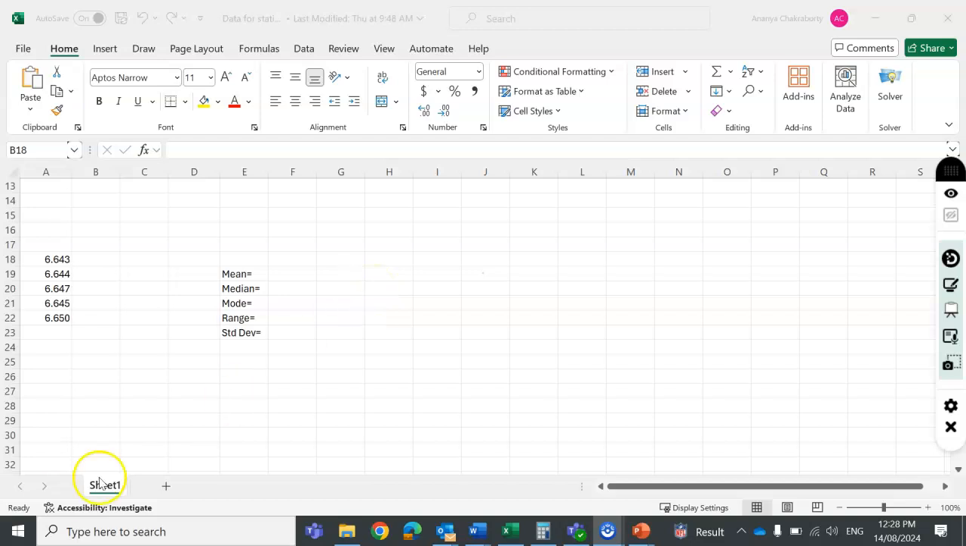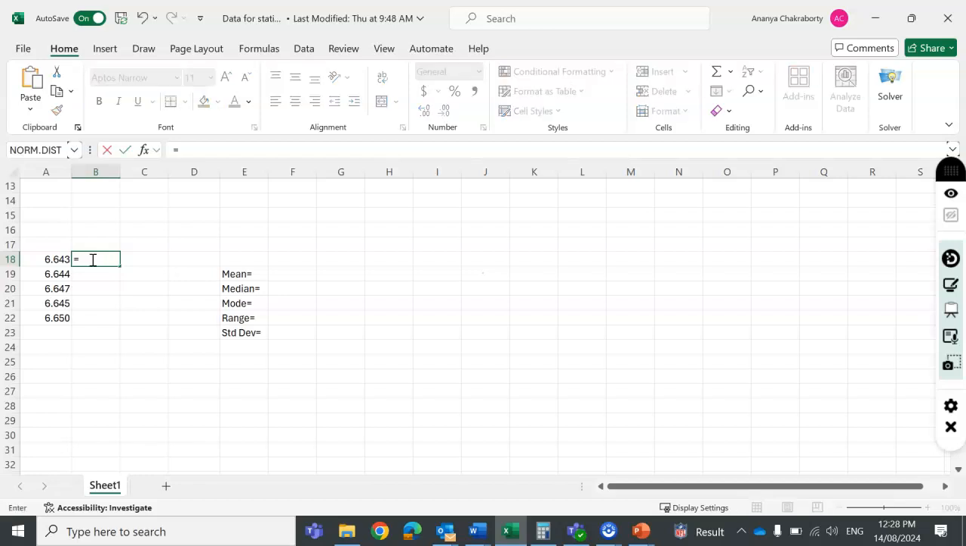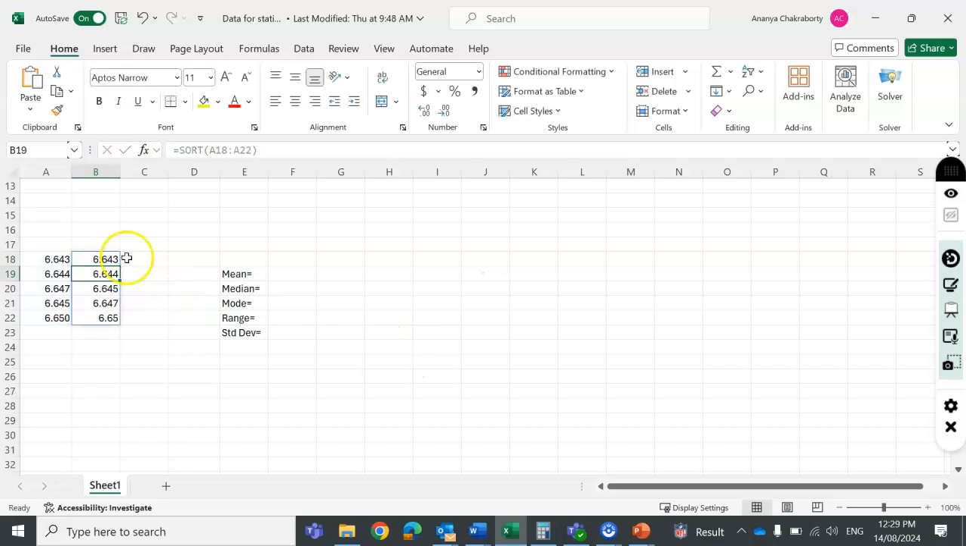So now to calculate this mean, median, mode, range, standard deviation in Excel, first we will arrange the given data. So for arranging, we will use is equal to sort. Sort is used for arranging it, and then open bracket, select the cells from start to end, and then close the bracket, press enter. So you will see that it's in ascending order.